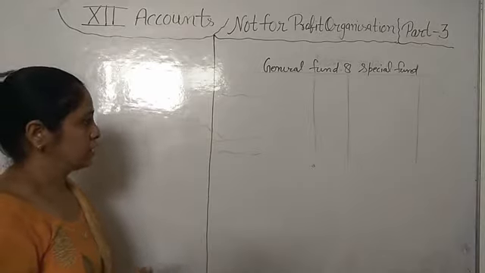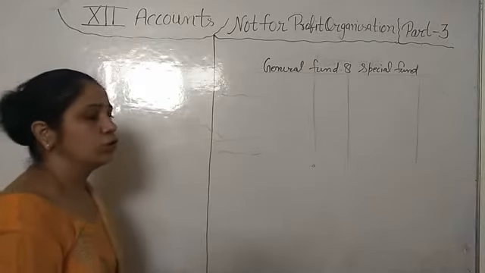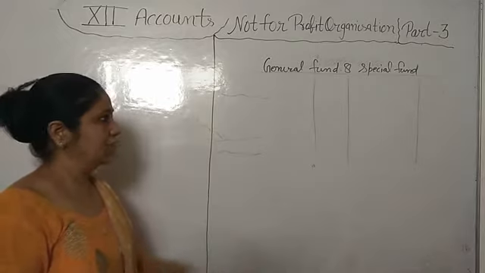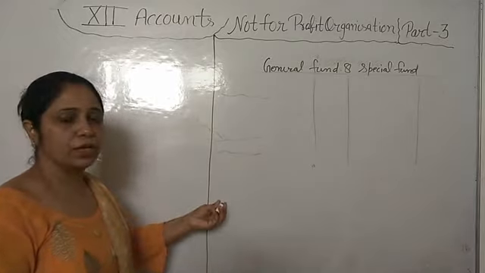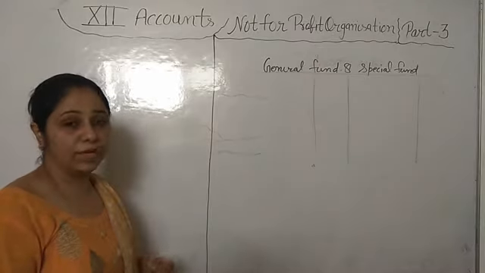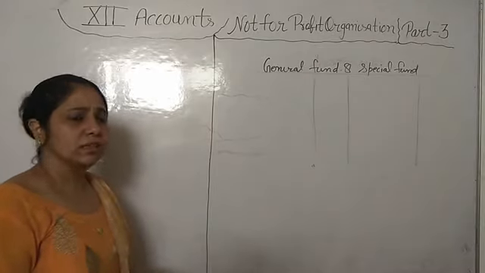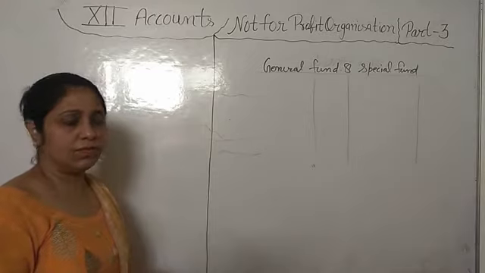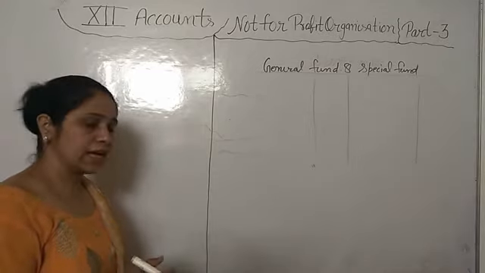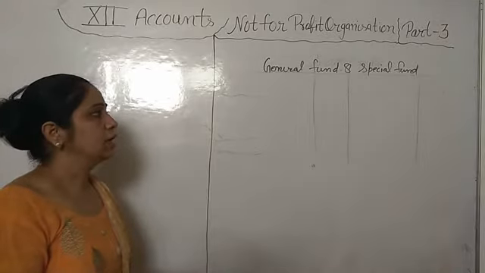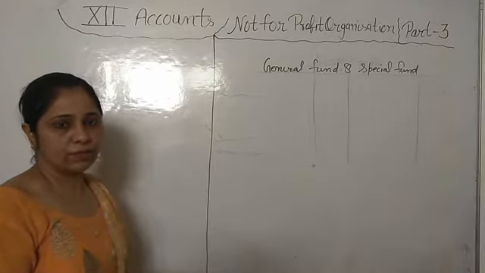Various funds are prepared to make payments for sports, and for the building we make the building fund. If we receive a donation for a special purpose, then we will transfer that money to that special fund.